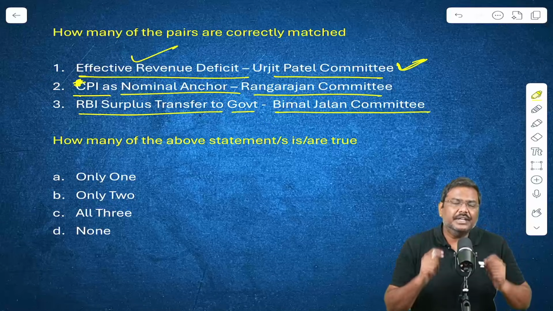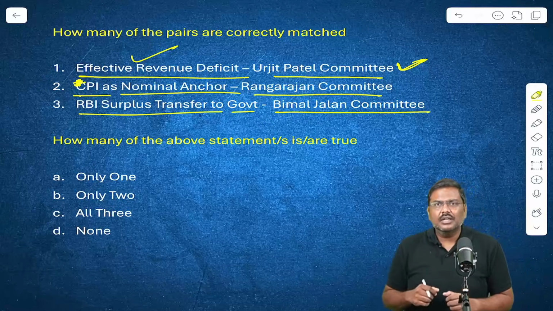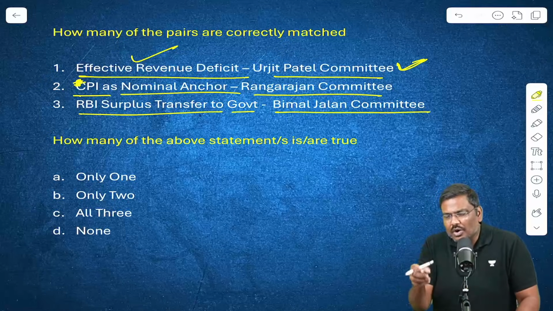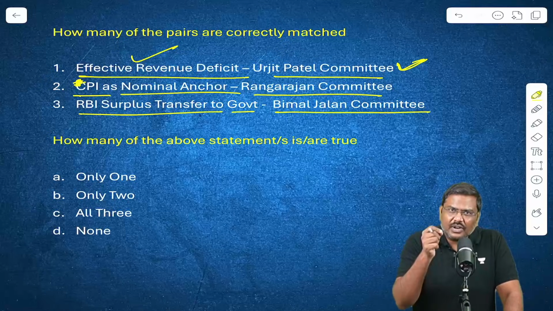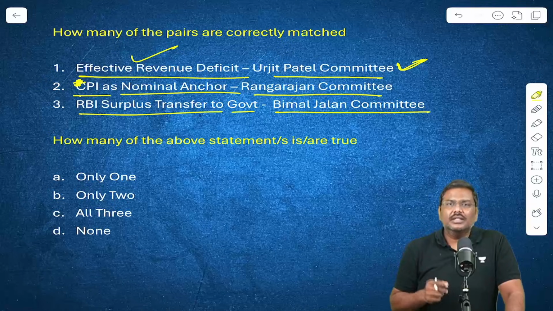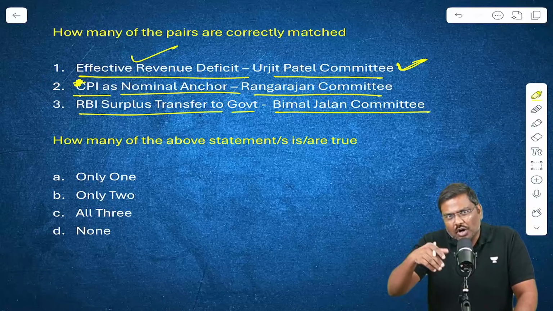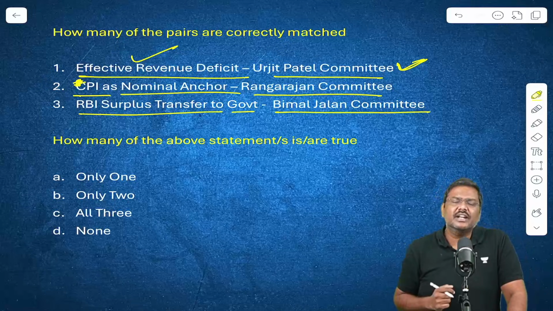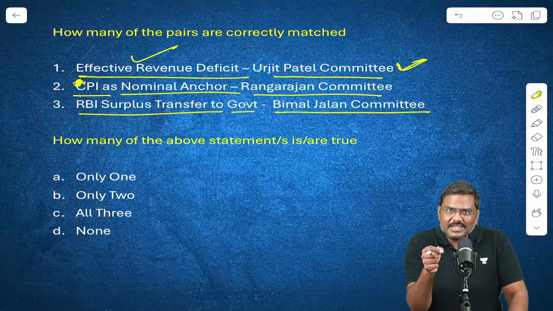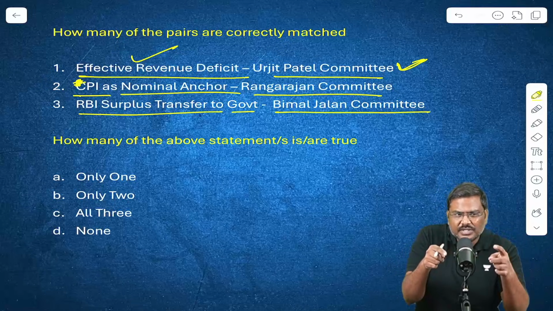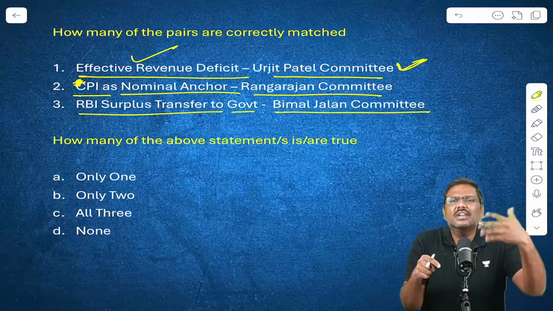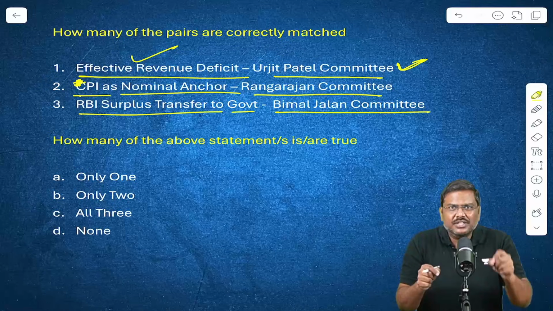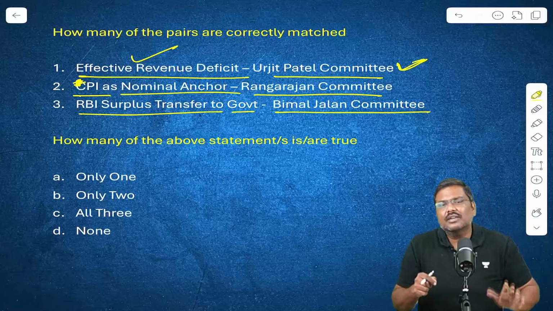Effective revenue deficit. What is the idea of effective revenue deficit? Within the revenue account, there is a component called grants for creation of capital assets. When you talk about the revenue account, there is no creation of asset, no change in the assets held by the government. Under GCCA, the center transfers grants to others, such as states, who will create an asset. Because the central government's assets do not change, GCCA is kept under the revenue head.